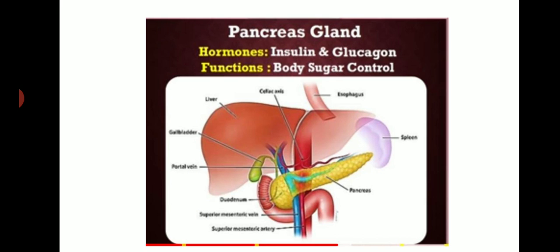Suppose the pancreas is not able to secrete insulin, what happens? The blood sugar increases. The sugar level in the body increases, and the person may suffer from diabetes. So this disease is called diabetes.